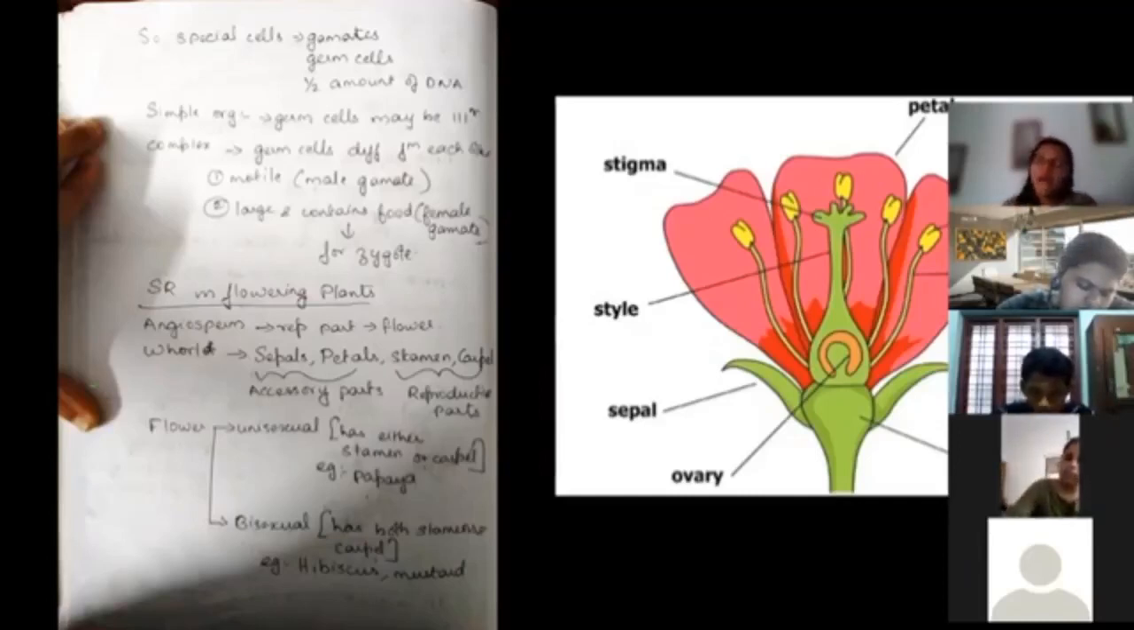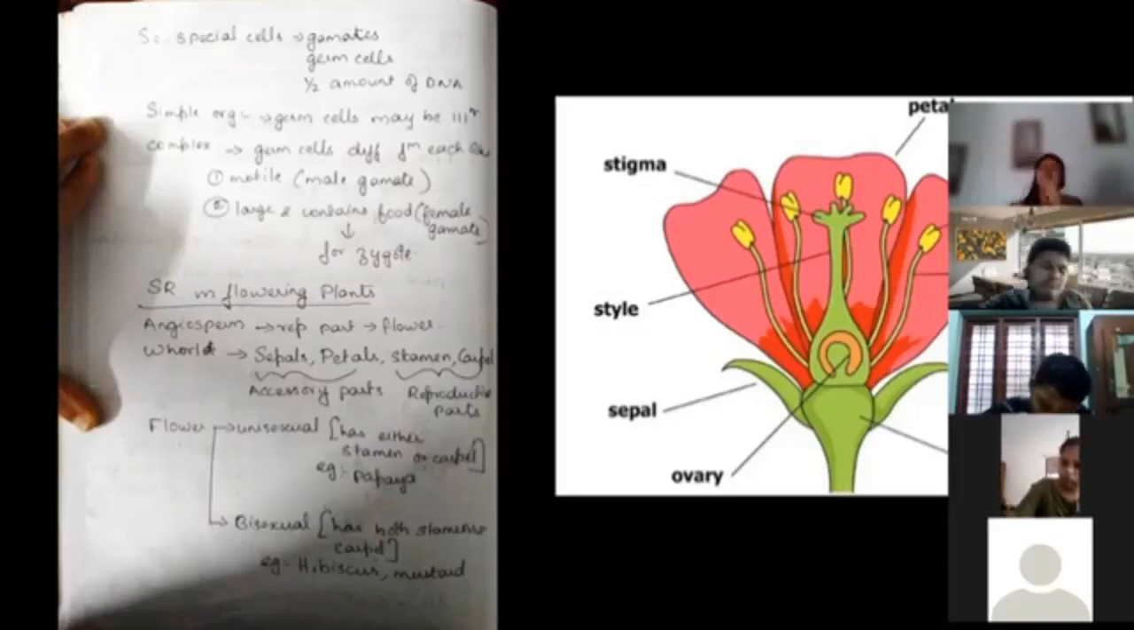Now we have two more topics: sexual reproduction in flowering plants and sexual reproduction in humans. After sexual reproduction in flowering plants, I'll give you a break of 5 minutes to read the chapter and have some water. So, sexual reproduction in flowering plants. We are going to study only angiosperms, because angiosperms are the species which flower. The flowers are the reproductive part of the plants. Flower has multiple whorls.